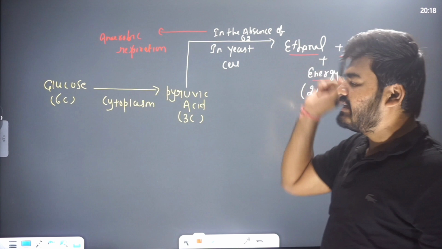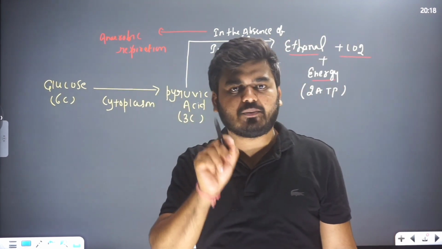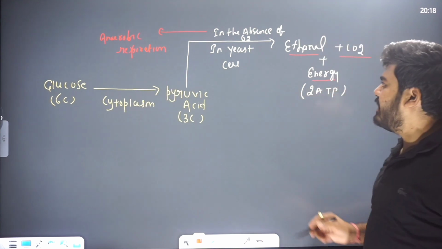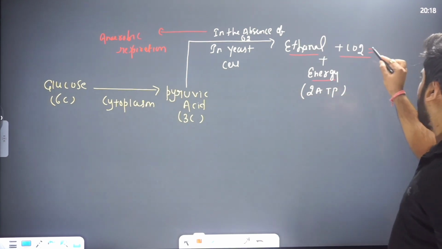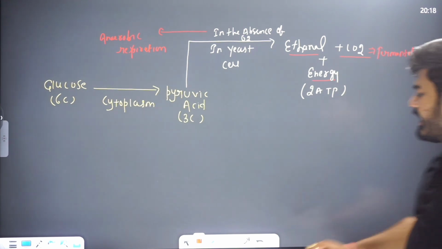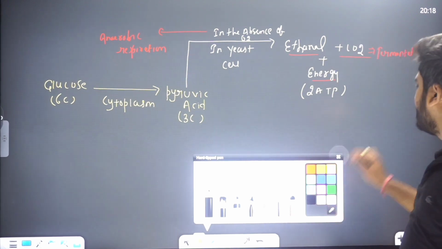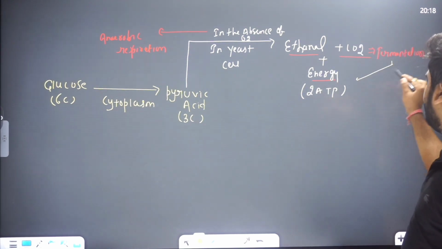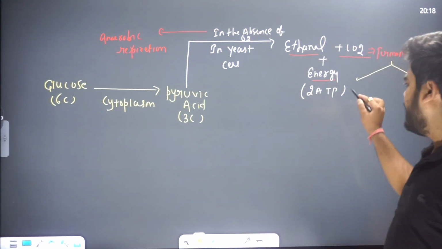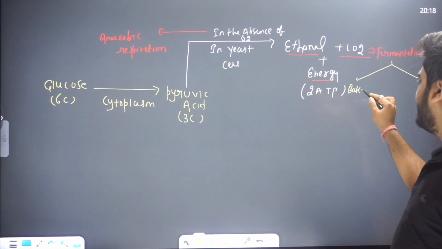It is an anaerobic respiration, because this process occurs in the absence of oxygen, and this process is called fermentation. Fermentation is of 2 types, and the fermentation process occurs in 2 industries. That is the baking industry,